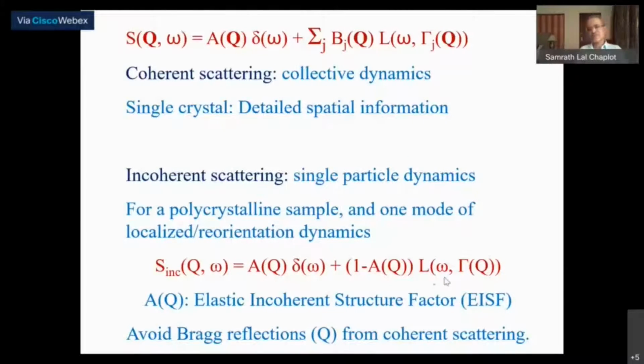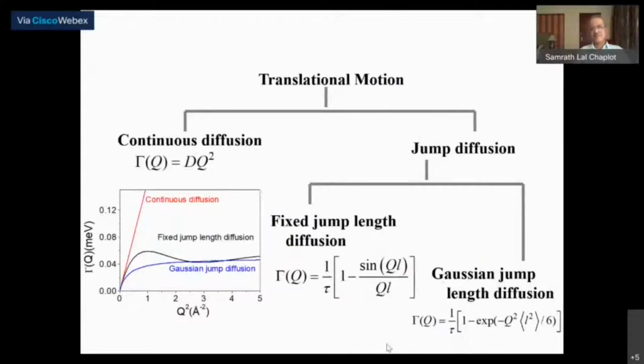And we learned that in case of translational diffusion, whether it's continuous diffusion, random walk kind of diffusion, a specific fixed jump length diffusion, or a Gaussian jump length diffusion, in different models it is possible to calculate the Lorentzian function and the corresponding half width at half maximum as a function of the wave vector.